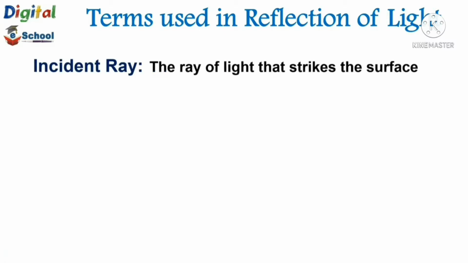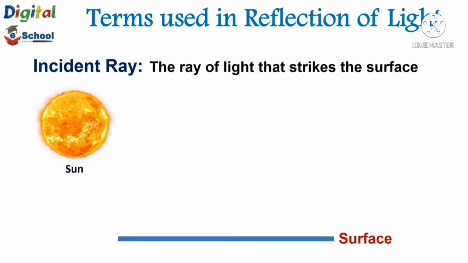Terms used in reflection of light. Incident ray. The ray of light from the source that strikes a given surface is called the incident ray. See here, my dear children.